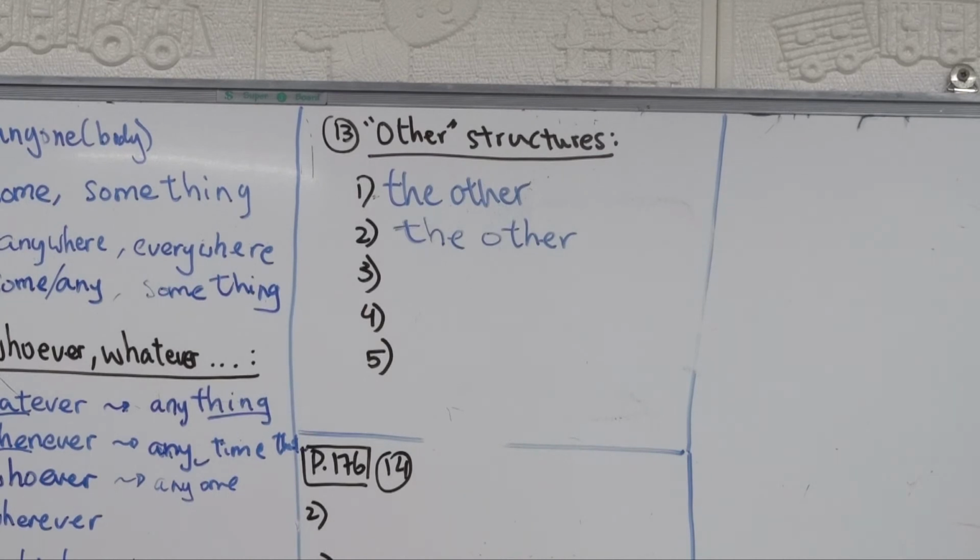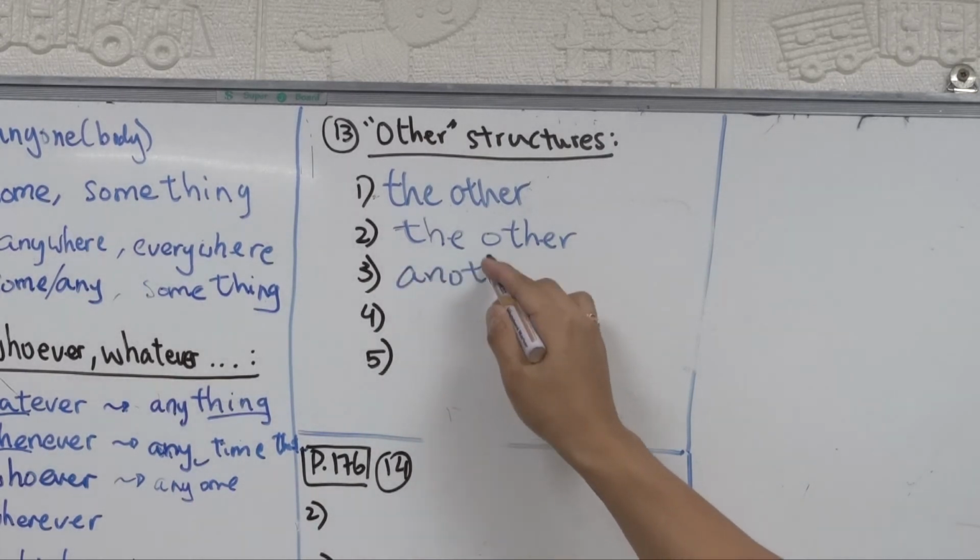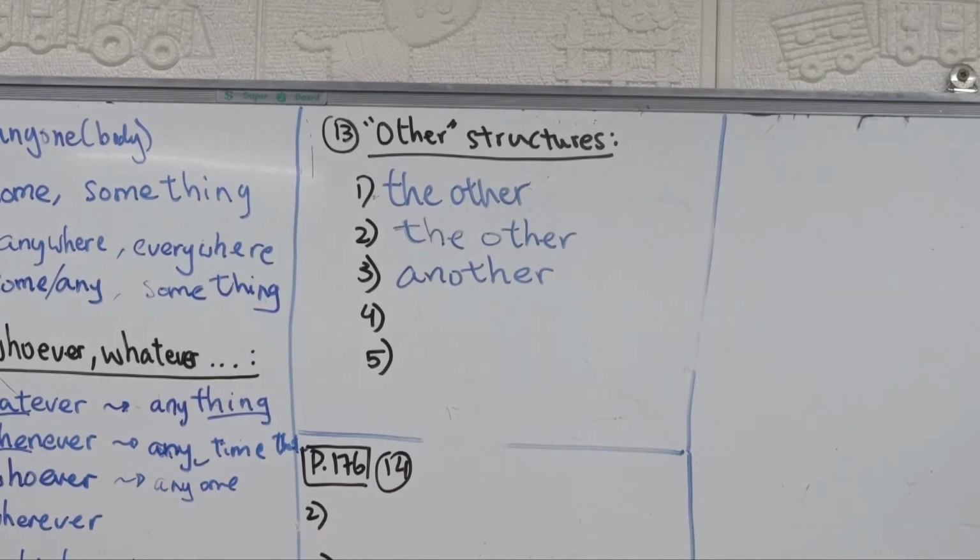Alright, what about number 3? This shirt does not fit me. Can I try blank one on, please? So you say, can I try one more? Or you have a choice, this one or the other one. So it should be another. Can I try another one, please? Give me one more to try, another.